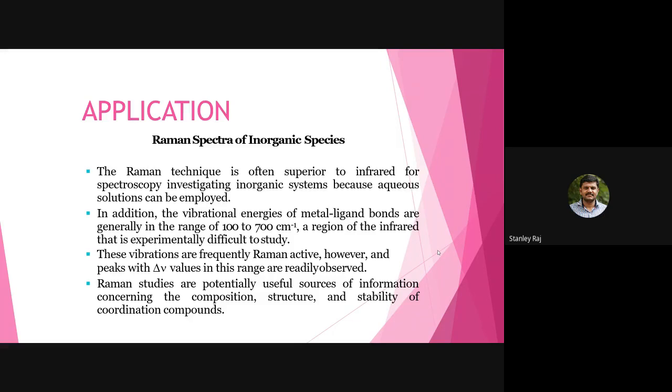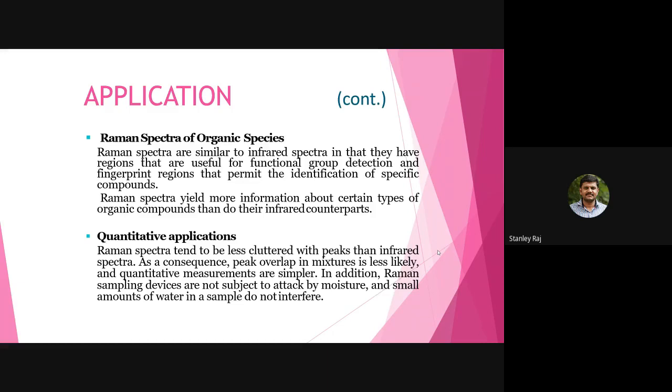In addition, the vibration energy of metal-ligand bonds is generally in the range of 100 to 700 per centimeter, a region of the infrared that is extremely difficult. And Raman studies are a potentially useful source of information concerning the composition, structure, and stability of coordination compounds. And it can study organic species.